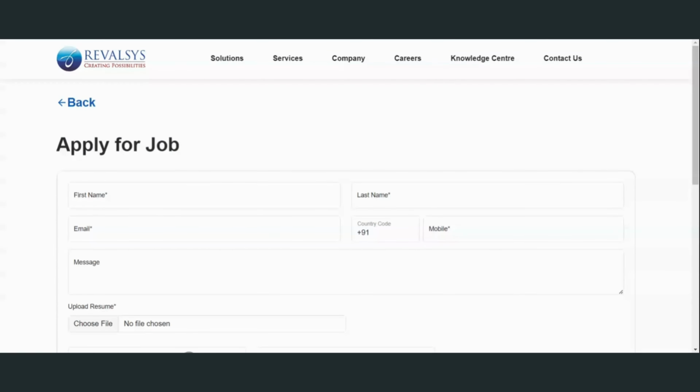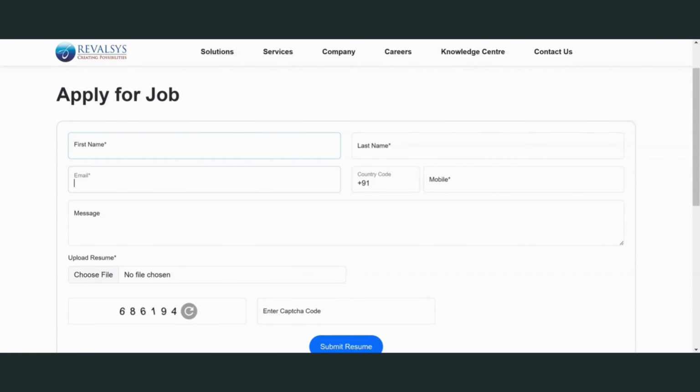Okay, in this page you can observe your first name and last name and email ID, and then mobile number and a message. In this message, what do you mention? Okay, what your skills are, what you have built, and I mean built means projects, and any conferences or any projects, I mean approaches you have done. So mention here clearly point by point, or para by para. Mainly my suggestion is to please mention point by point.